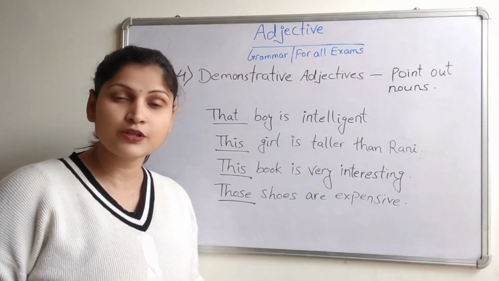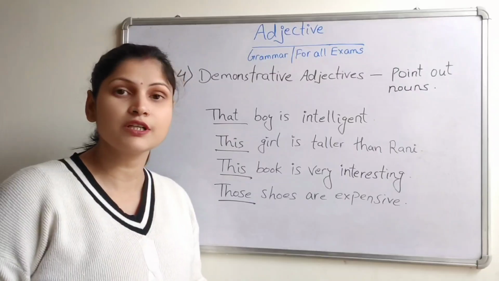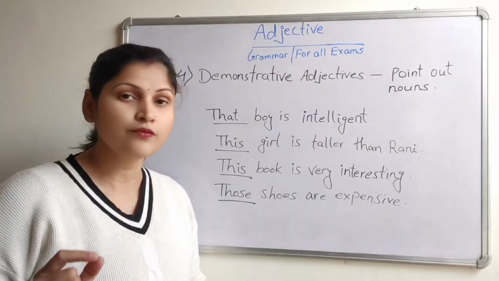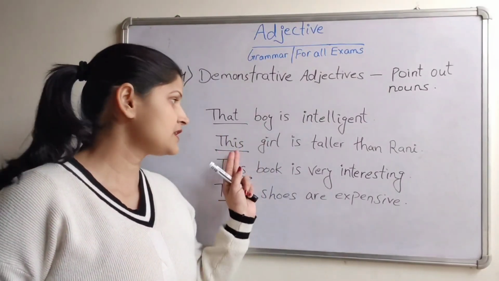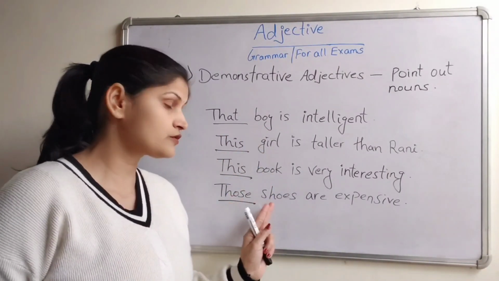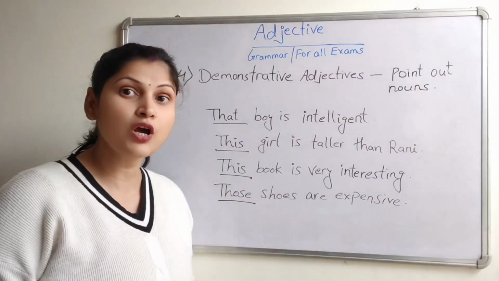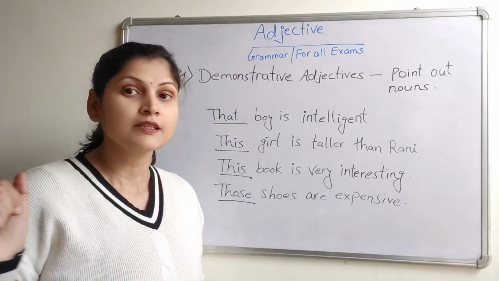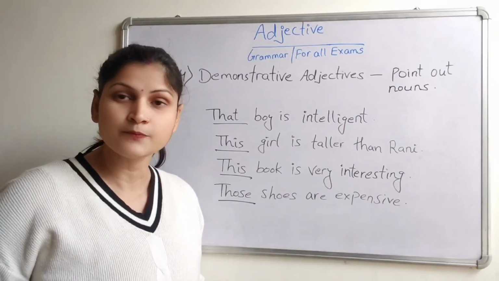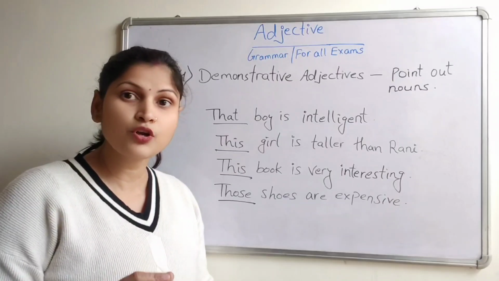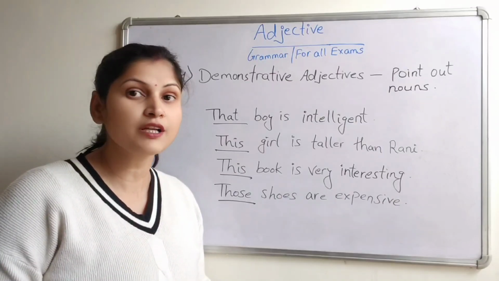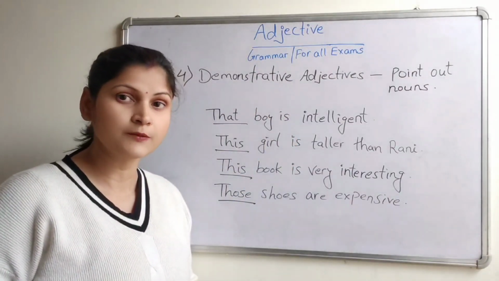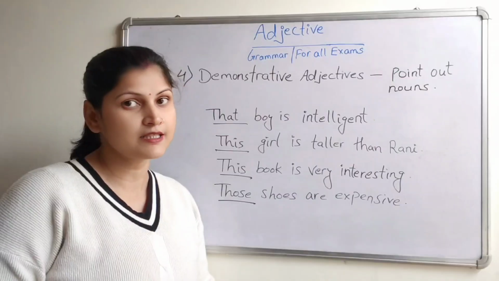Now don't get confused between demonstrative adjectives and demonstrative pronouns, because demonstrative adjective comes with noun. For example, that boy, this girl, this book, those shoes. But demonstrative pronoun stands alone. This is very interesting book. That is a cute cat. So you see, demonstrative pronouns always stand alone or replace a noun, but demonstrative adjectives come with a noun. So now let's see the next adjective.